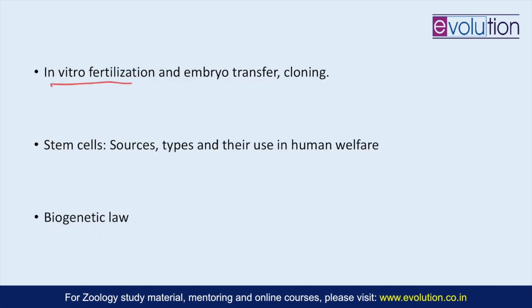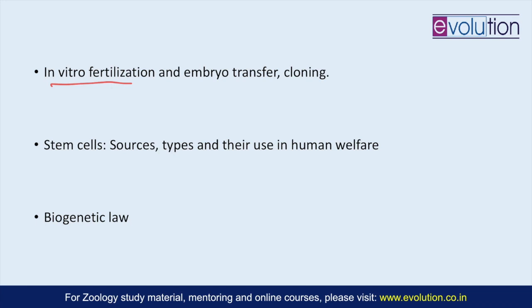In vitro fertilization is fertilization in a petri dish where, due to certain male and female infertility reasons, if they are not able to conceive, then eggs may be retrieved from the woman and the sperms from the man, and then fertilization of the egg occurs in vitro in the lab, and then the embryo can be transferred back to the uterus of the female. There are different steps in it. The first step is the egg retrieval.